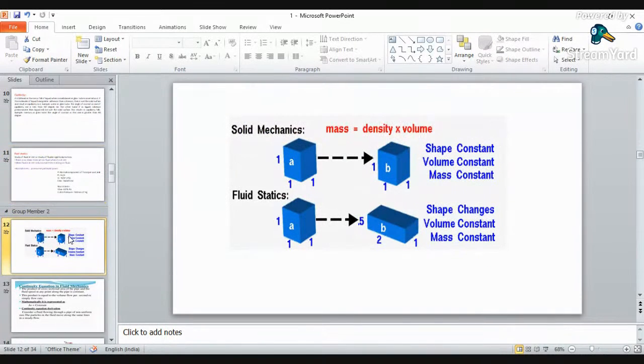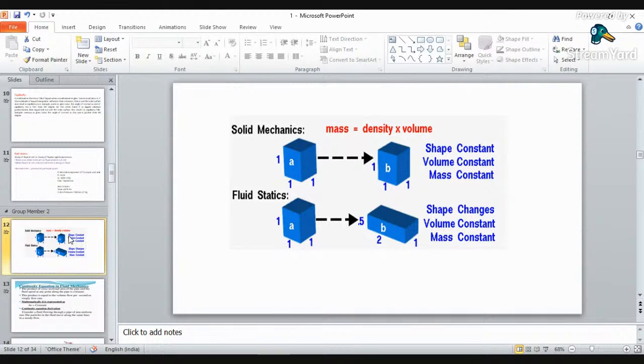Now, in solid mechanics, density is nothing but mass per unit volume. So mass will be density into volume. Here everything will be constant. Solids will not change their size and shape easily. They may change, but they will not deform easily.